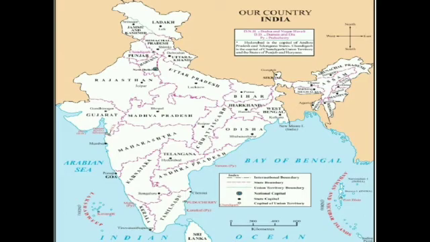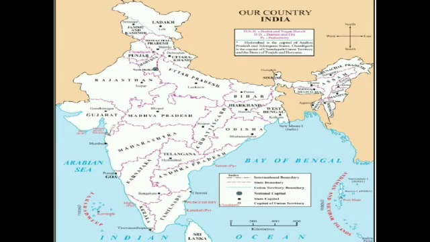Now here is the map of our country, India. You can find different states in India. There are many states in India and the capital of India is New Delhi. Here you can see the capital of India, New Delhi.